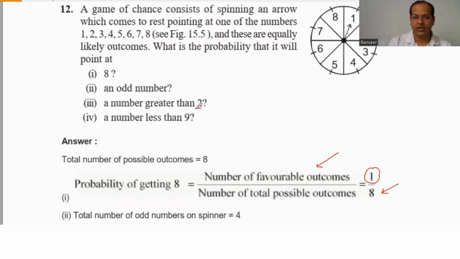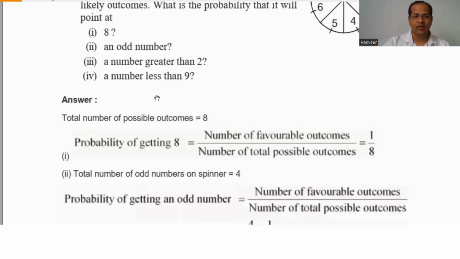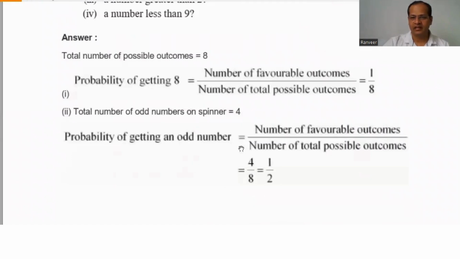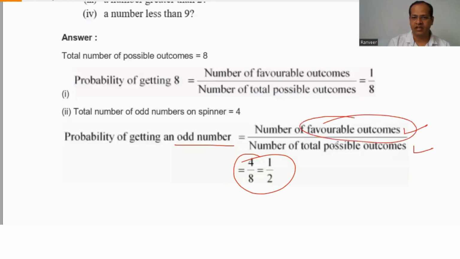Second is an odd number. The odd numbers are 1, 3, 5, 7, so there are 4 odd numbers, and 4 divided by 8 is the probability of getting an odd number. So it is the number of favorable outcomes divided by the total. Always remember: favorable by total, or required by total. So this is the probability of getting an odd number.